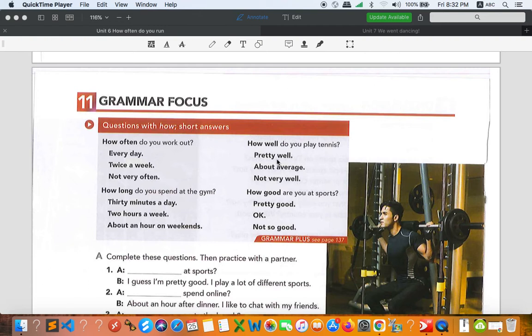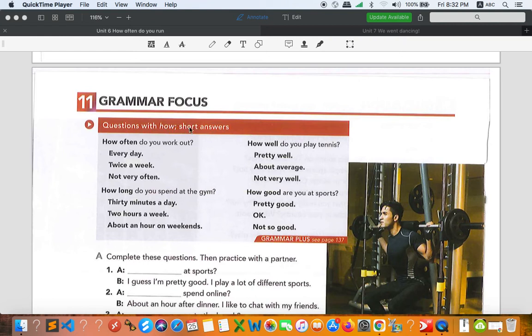And let's take a look at the answers between these two. You see that they're almost similar: pretty well, pretty good. This one is an adverb, this is an adjective. About average, not very well, not so good. Okay, so this seems to focus on adjective, and this seems to focus on adverb. All right, so once again, how plus adjective or how plus adverb.